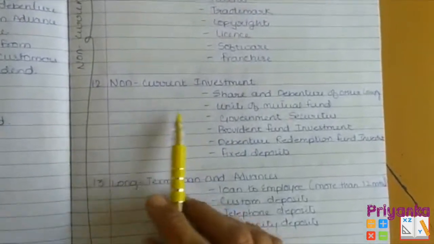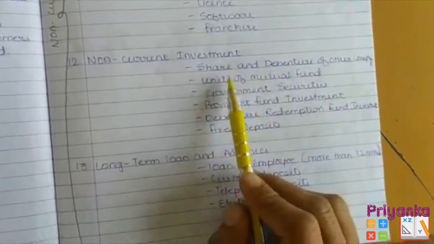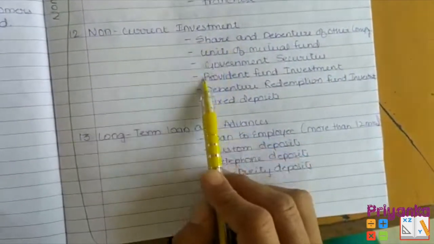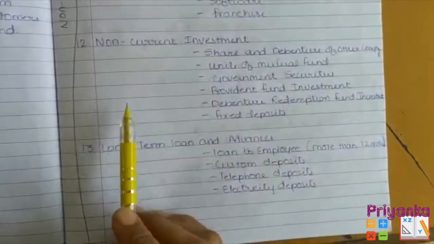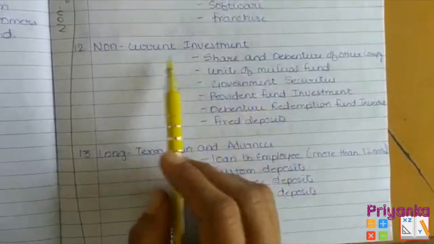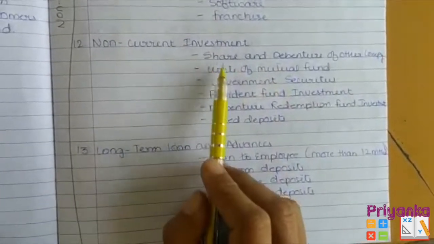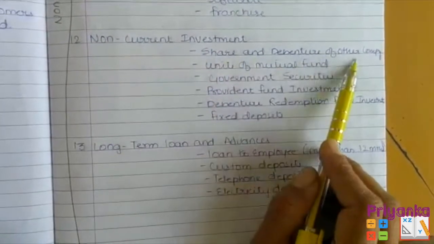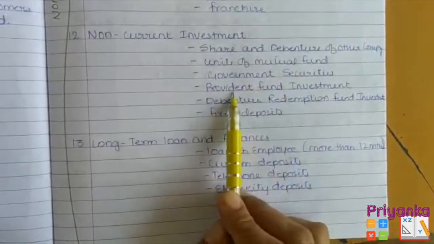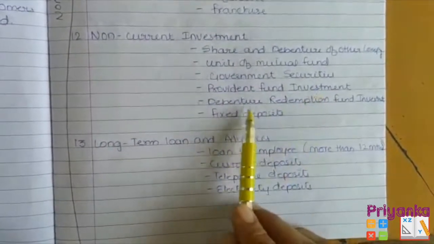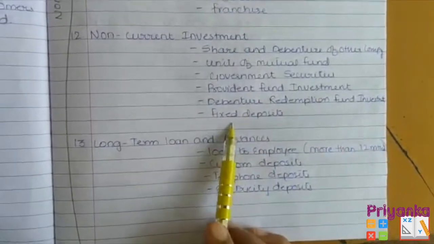And the non-current investment will include the following. Just remember the series, because the thing which is given over here will be continued in the next, short-term investment as well. In the current investment, it will continue. Shares and debentures of other companies, units of mutual fund, government securities, provident fund investment, debenture redemption fund investment, fixed deposit.